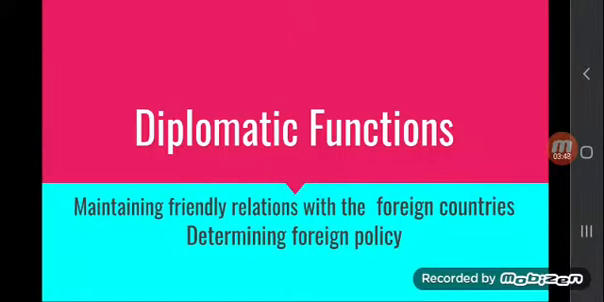Another function is the diplomatic function. It's also important. The executive should maintain friendly relations with foreign countries. In the same way, it is responsible for determining foreign policy in the country. So all the diplomatic functions are under the executive.